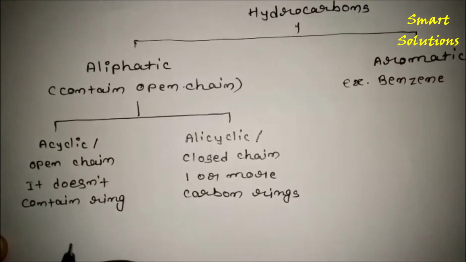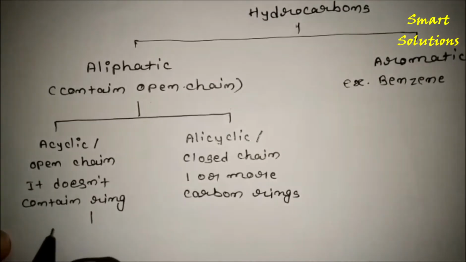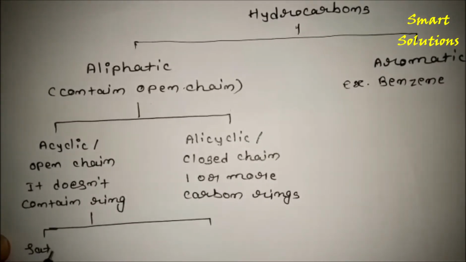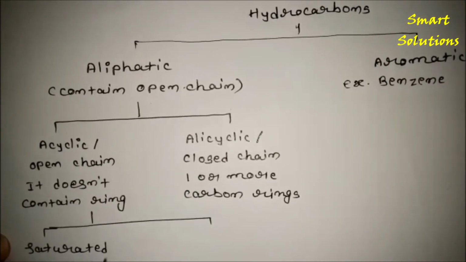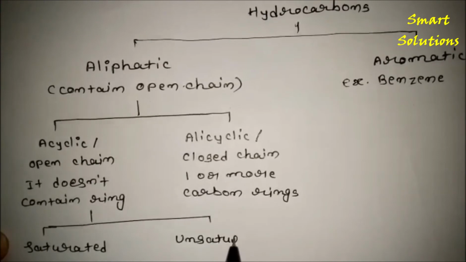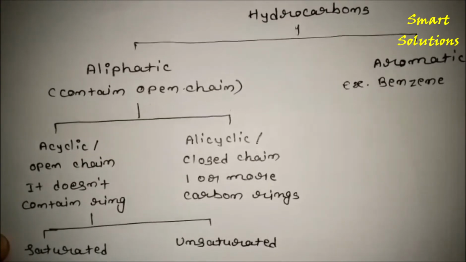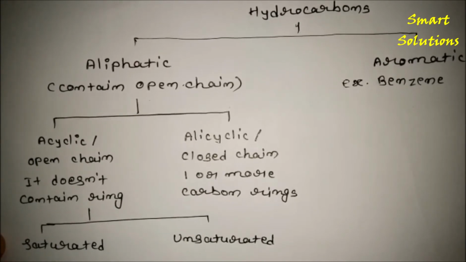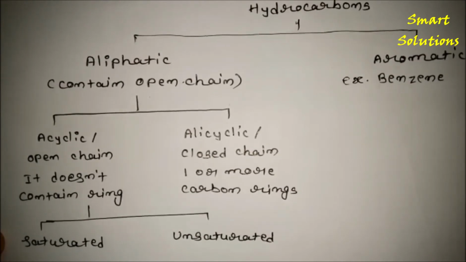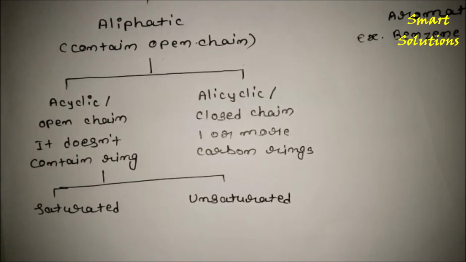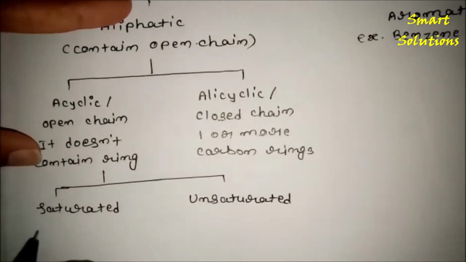Then acyclic hydrocarbons are again divided into two groups. First one is the saturated hydrocarbons, and second one is the unsaturated hydrocarbons. So what is meant by saturated and what is meant by unsaturated hydrocarbons? In saturated hydrocarbons, atoms are linked by a single bond.